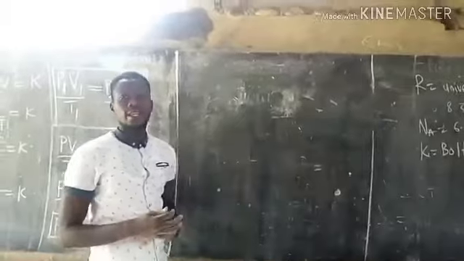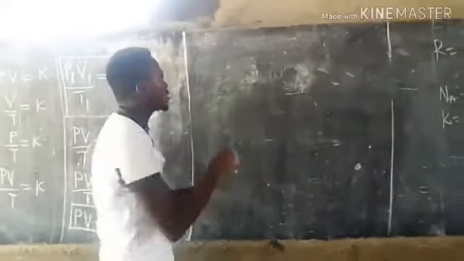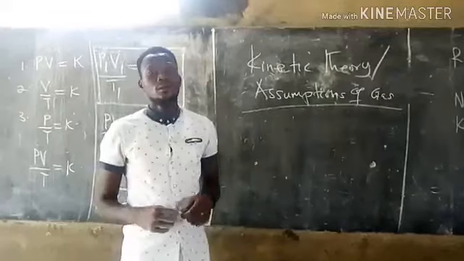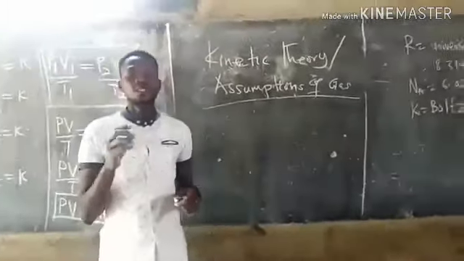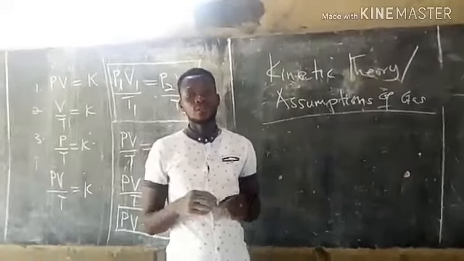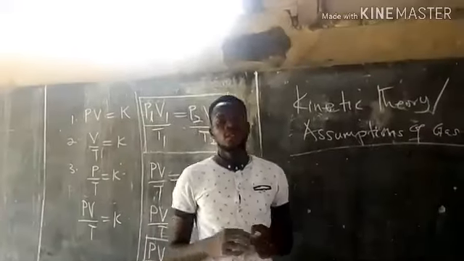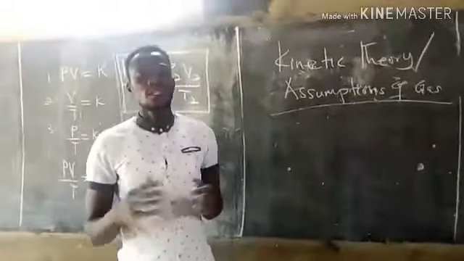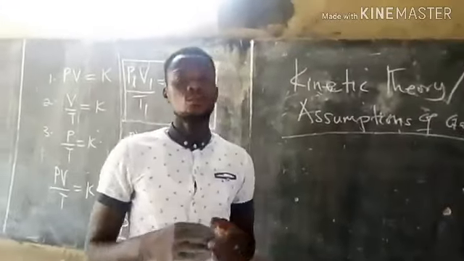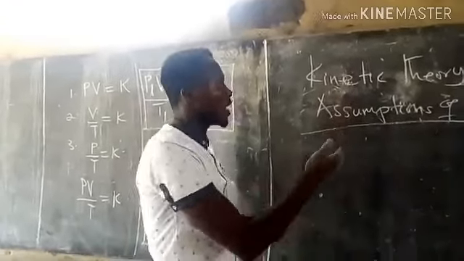Now let's look at the kinetic assumptions of an ideal gas. From the kinetic theory of matter, if we consider a gas, we have molecules within it, a large number of molecules, and these molecules are in random motion, and for that matter they collide with one another and also against the walls of the container, and there is a weak intermolecular force between these gas molecules. So this leads us to the kinetic theory assumptions of gas.